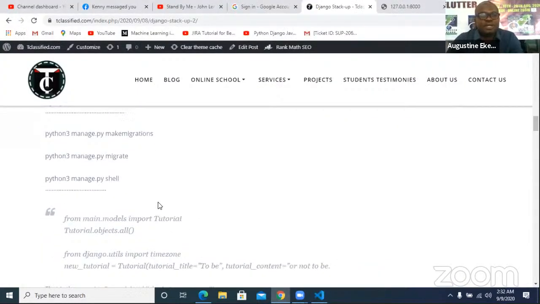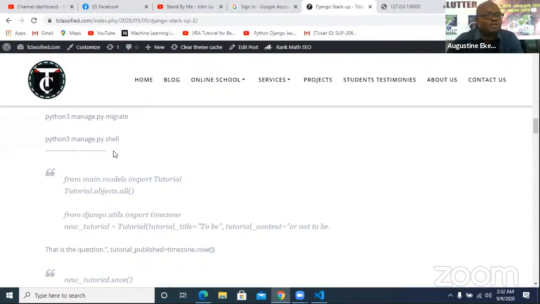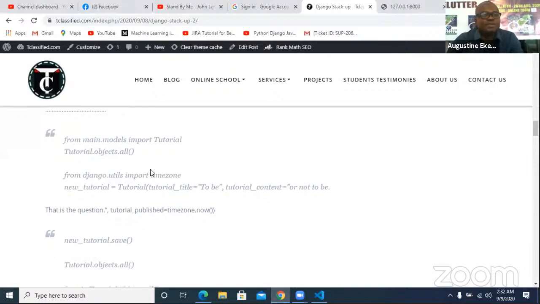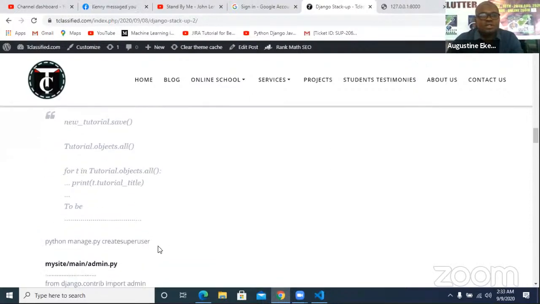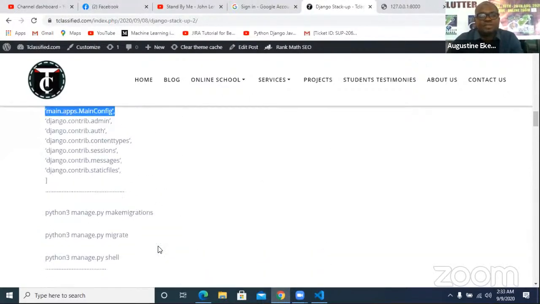So having made your migration, the next thing will be to open the shell and input data into the shell. That will be the next thing to do. So let us follow up very well, so that in subsequent classes, we are going to go to the shell and input our data.